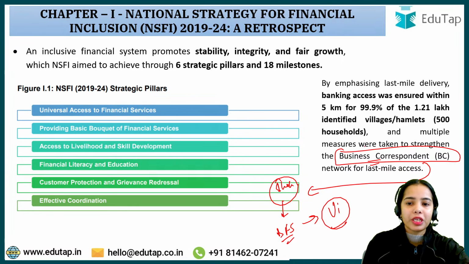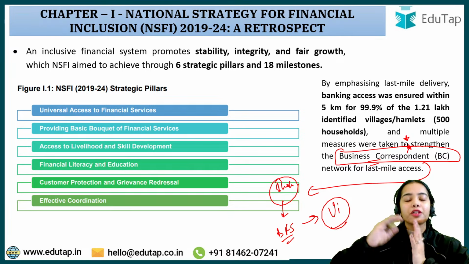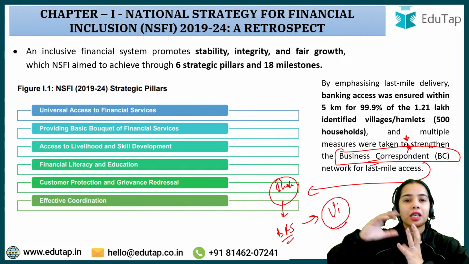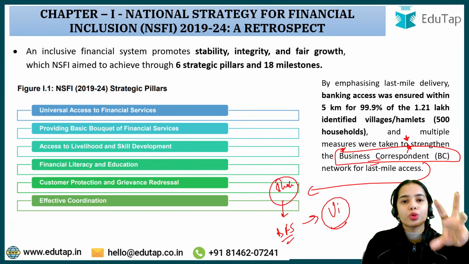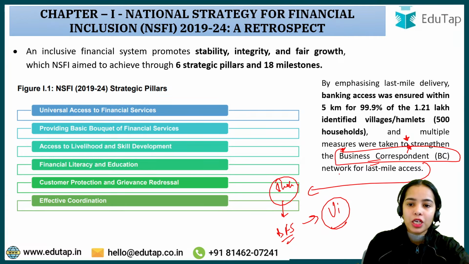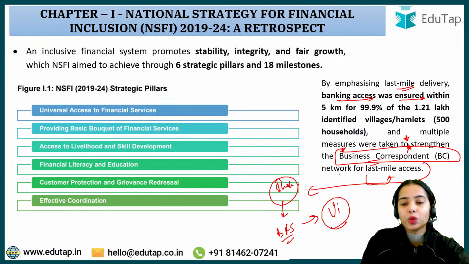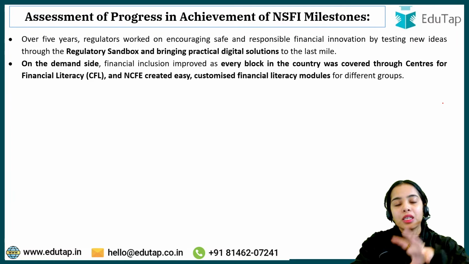Okay, so multiple measures were taken to strengthen the business correspondents, the extended arm of the banks, because bank branches might not be able to reach the villages, but through the kirana stores, the digital shops and such, the basic facilities can be provided for the last mile access. So last mile delivery was emphasized. Banking access was ensured within 5 km for 99.9% of 1.21 lakh identified villages and hamlets, and the business correspondent network has been made stronger.